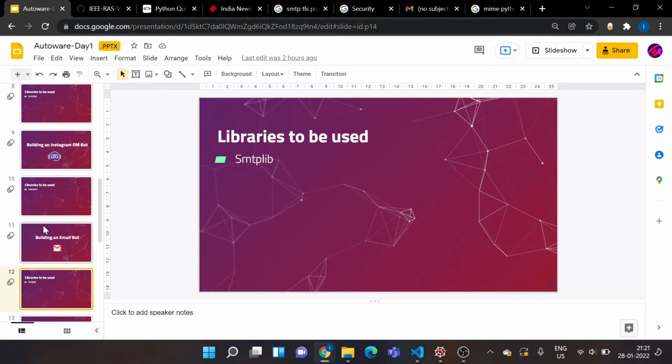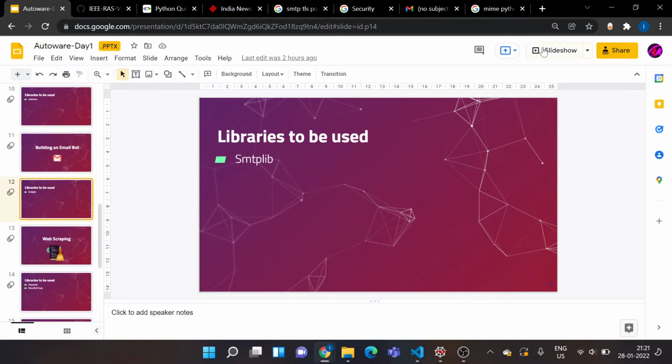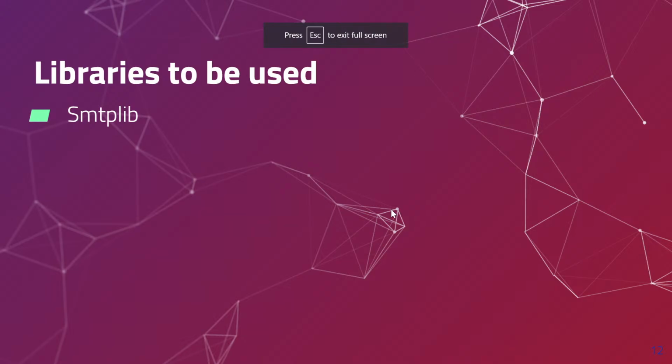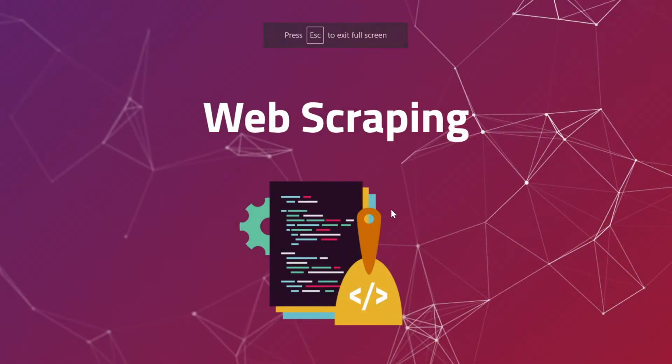So we are done with the email bot. So now let's see this web scraping. Okay, so the next on our list is web scraping. Now you might be thinking, what is this web scraping? So web scraping is nothing but a process of extracting data from a website.